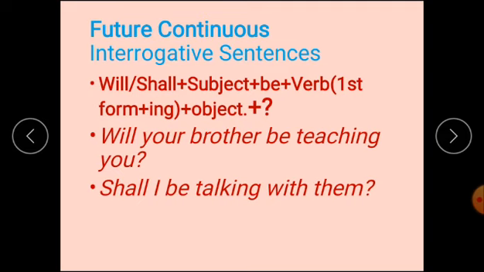So these are examples. As I told you, on your own also you must write some examples. Examples of future continuous: Will your brother be teaching you? Shall I be talking with them?